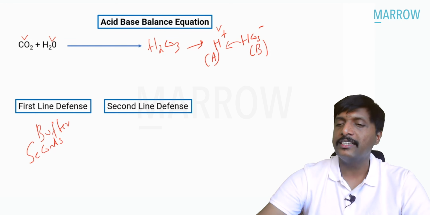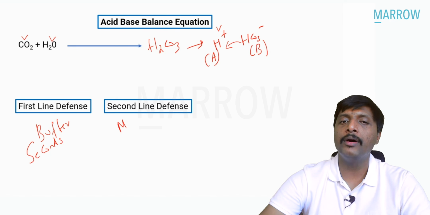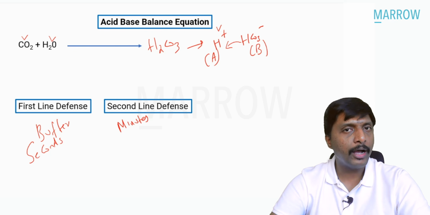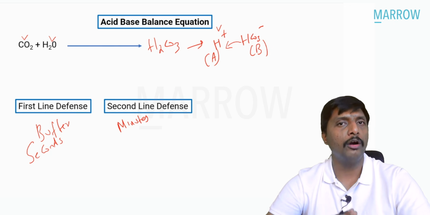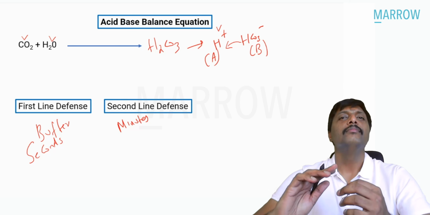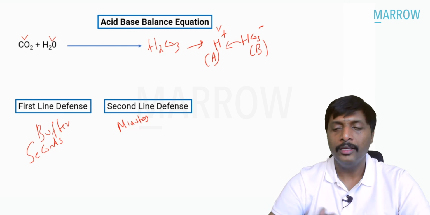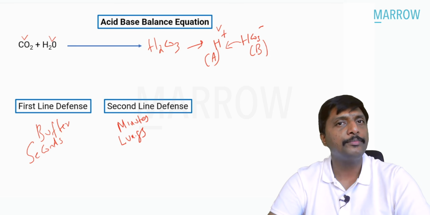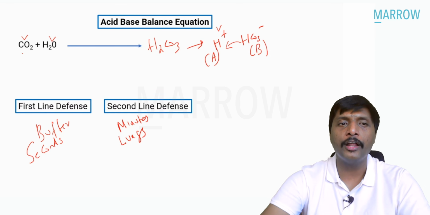Within minutes, second line of defense. Remember, within minutes, the body will quickly compensate by throwing out carbon dioxide. Breathing. So this breathing should be regulated at the level of lungs to take care of carbon dioxide.